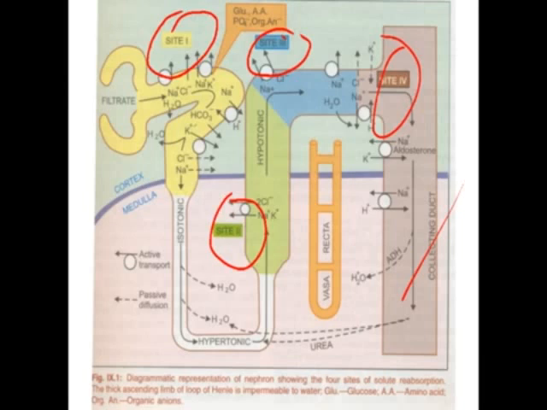Similarly, drugs acting on site 2 inhibit this co-transporter, so chloride, sodium and potassium ions remain in the urine. Site 3 diuretics block the sodium chloride symporter, so sodium and chloride ions remain in the urine.